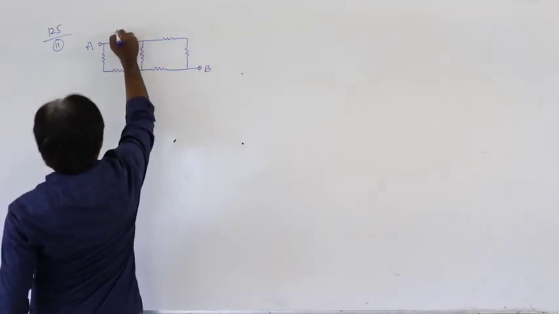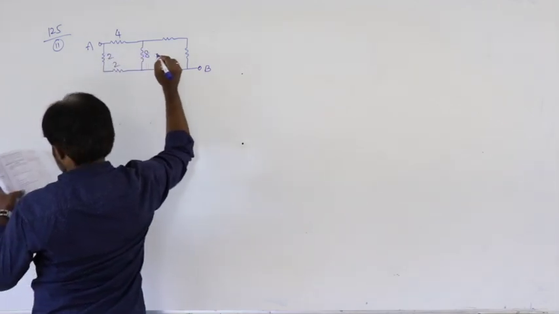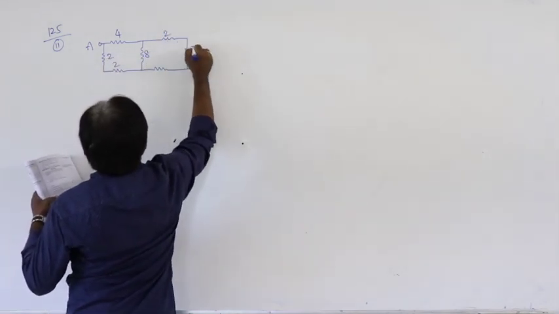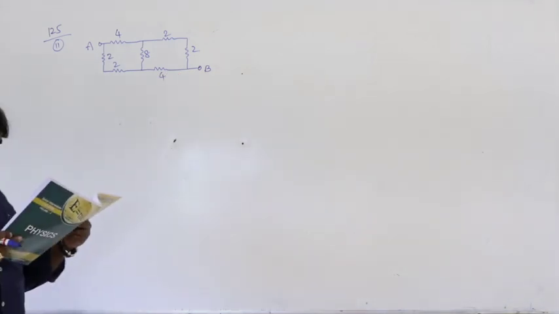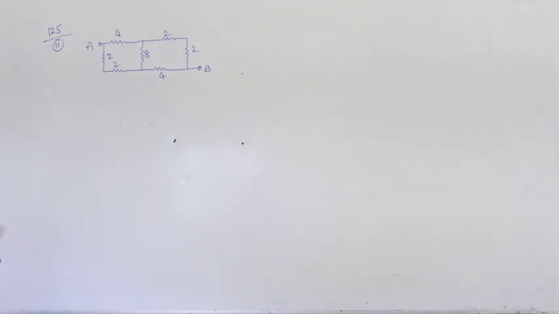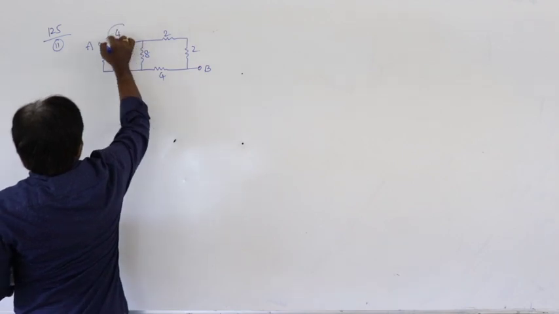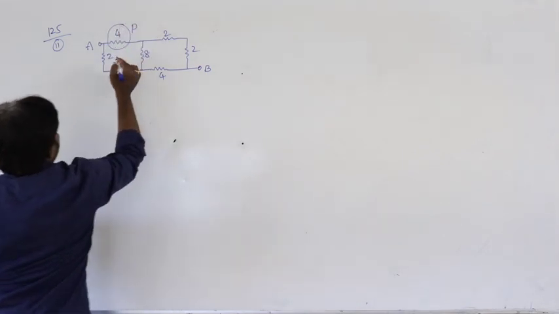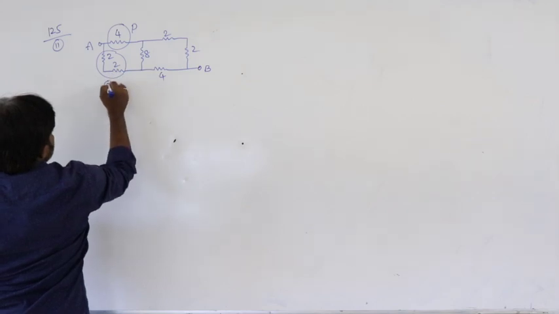So this is 4 ohms, 2, 2, 2, 4. What is the effective resistance between A and B? That is what we have to calculate. For example, this is considered as P, and these two are in series. This is considered as Q.